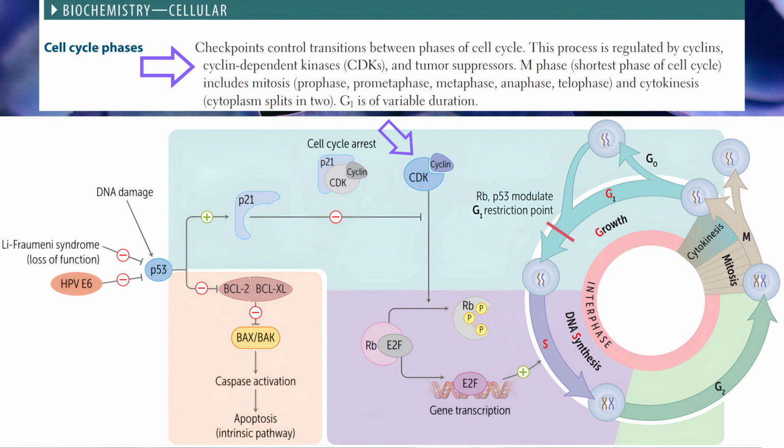M phase is the shortest phase of cell cycle, which includes mitosis and cytokinesis. Mitosis includes prophase, prometaphase, metaphase, anaphase, and telophase. Cytokinesis is when the cytoplasm splits in two. G1 is of variable duration.